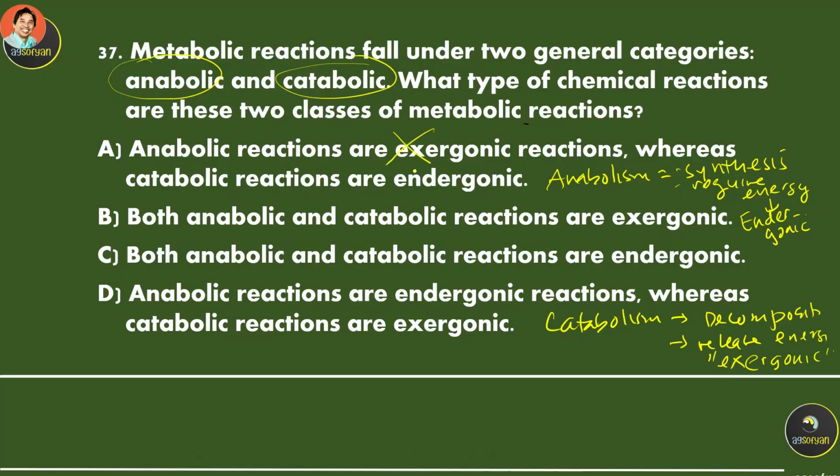No. Anabolic reactions are endergonic. Both anabolic and catabolic reactions are the same? No. One is endergonic, one is exergonic. Anabolic reactions are endergonic, whereas catabolic reactions are exergonic. That's the answer.